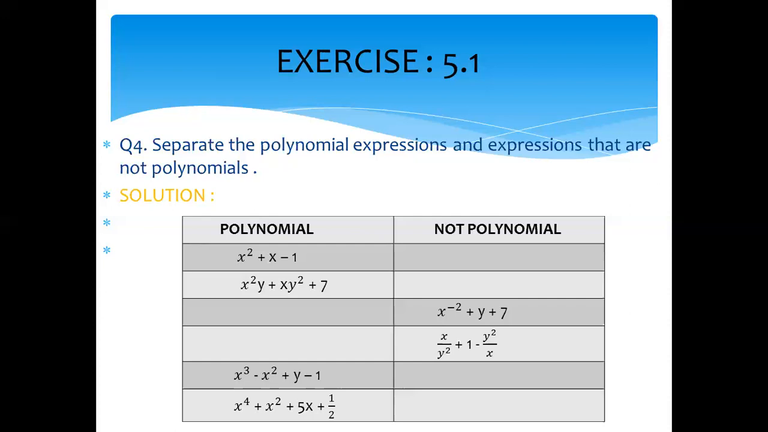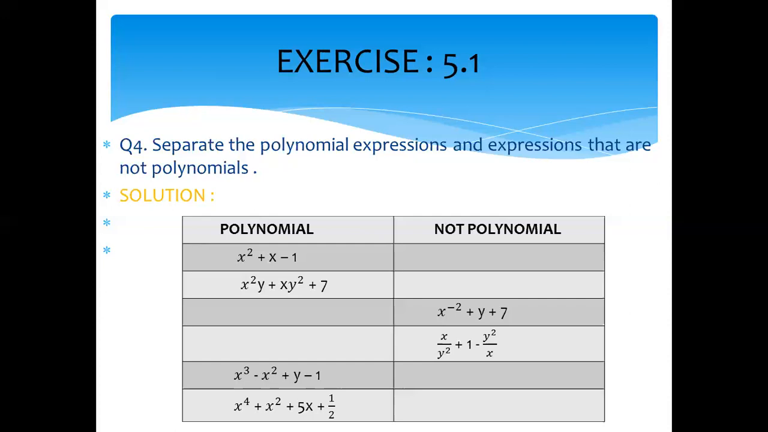If only one variable has a negative power, it will not be considered a polynomial. Same in the fourth one, x over y square. When any variable is in the denominator, you remember that when we shift or change the place of the variable, the power of the variable changes.